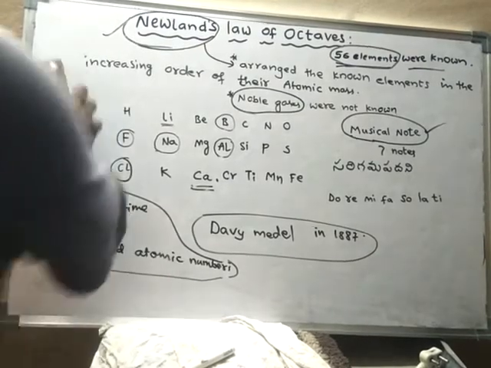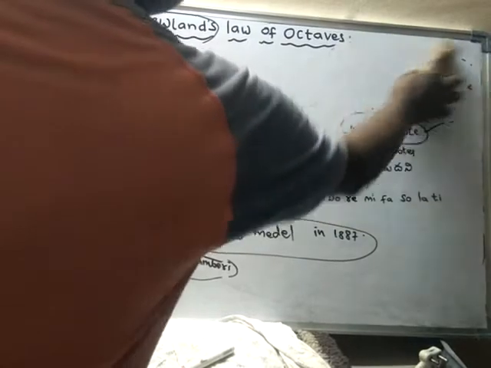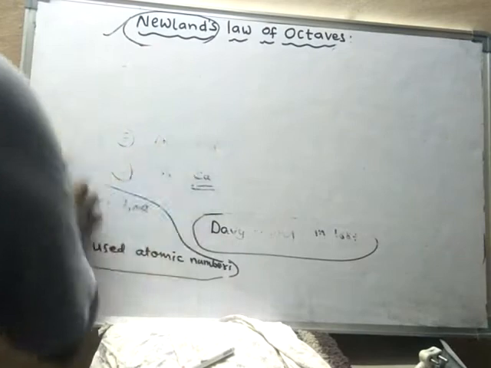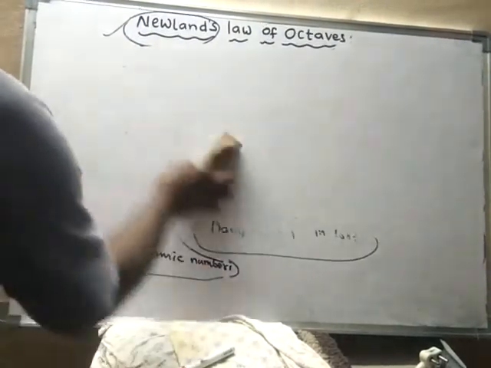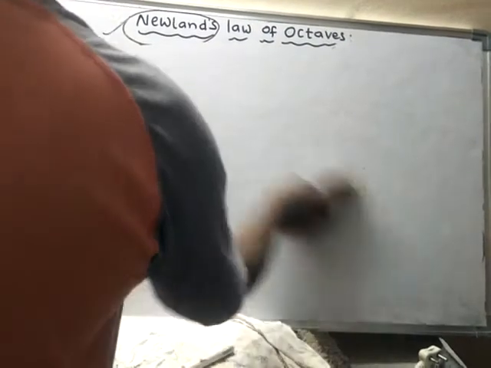Now the next periodic classification was given by other scientists known as Luther Meyer and Mendeleev.